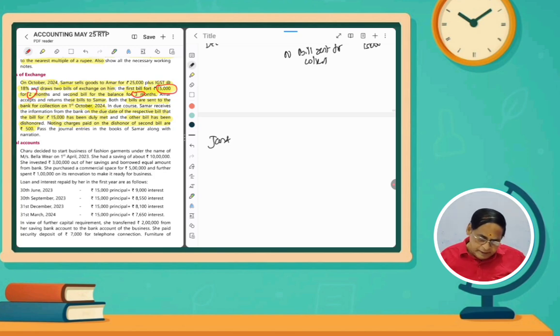So the entry will be, actually while we are receiving, the correct entry is bills receivable account debit to Amar. If it is dishonored, Amar account debit to bills receivable. So here bills sent for collection. So we have to use bills sent for collection. Amar account debit to bills sent for collection.